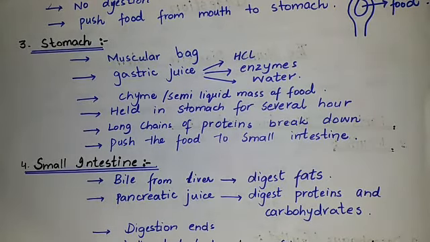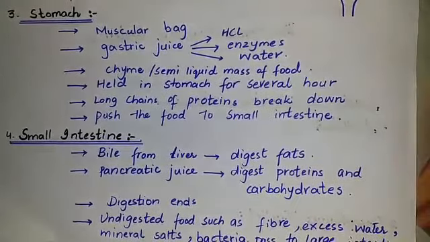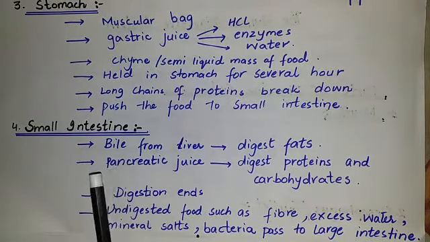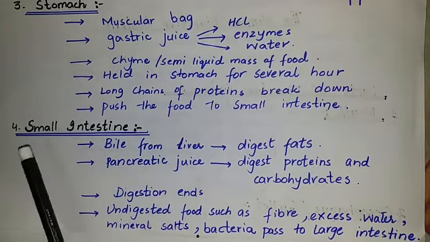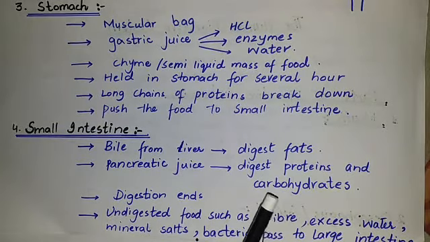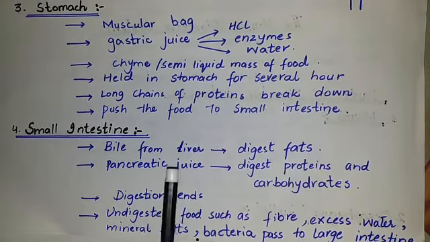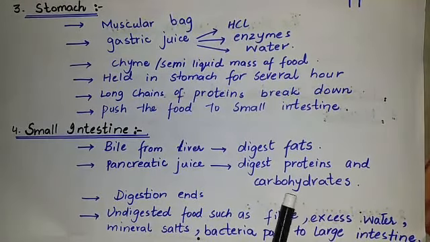Students, the next organ of the digestive system is the small intestine. As the food emerges from the stomach into the small intestine a little at a time, bile from the liver and pancreatic juice from the pancreas are also secreted into the small intestine. Bile from the liver digests fats, and pancreatic juice from the pancreas digests proteins and carbohydrates present in the food that we take in.